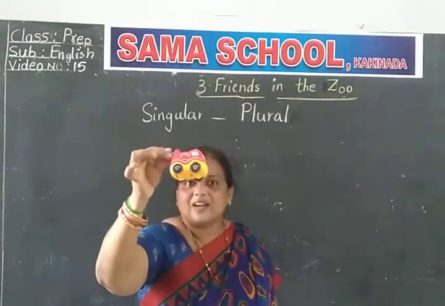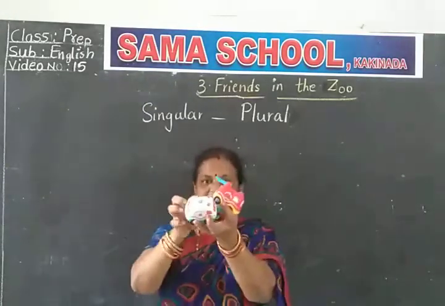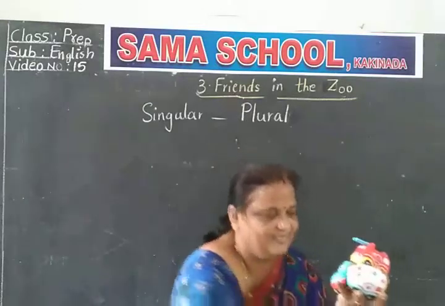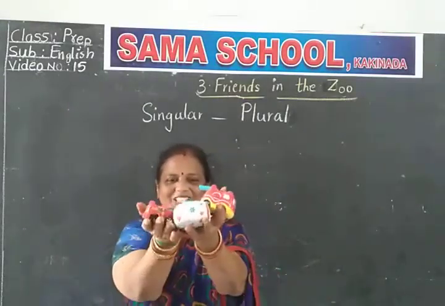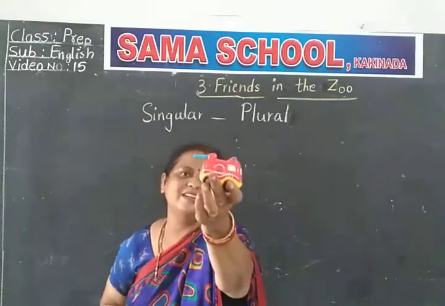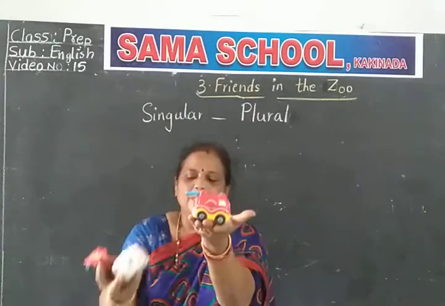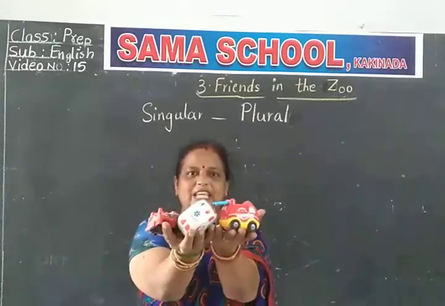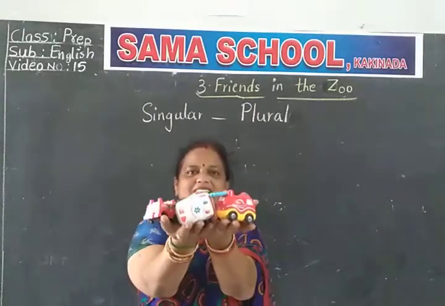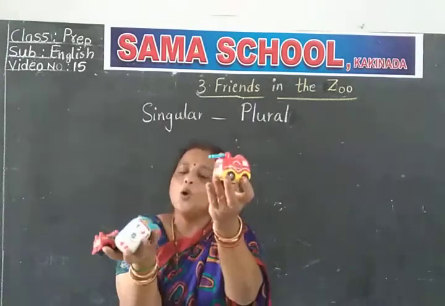What is this? Car. Now I'll show you. Now see, children, how many I'm having? More. Now what do you say? If it is one, you say car. But now you see in my hand, you see many cars. Children, you see many. Then what do you say? Cars.